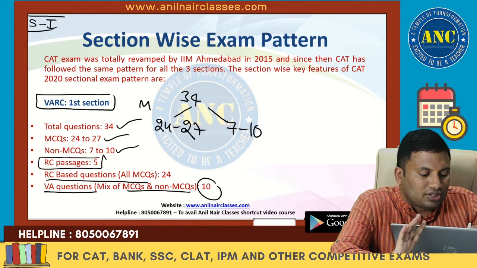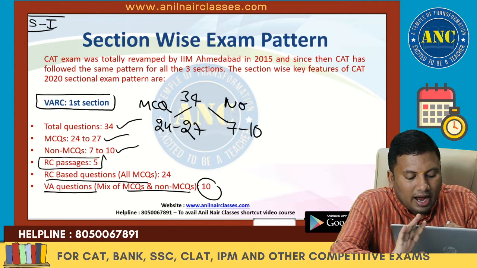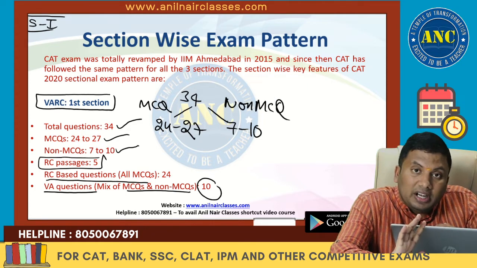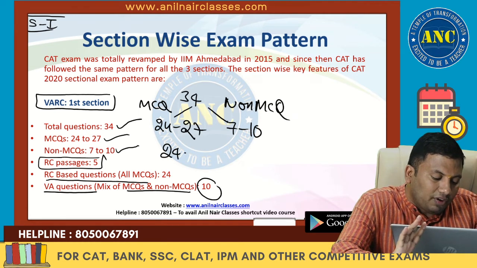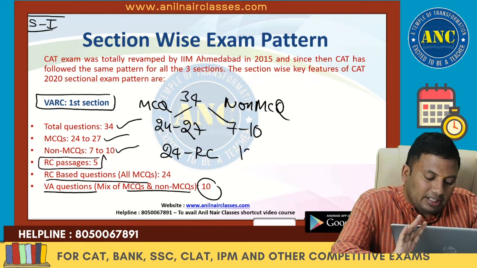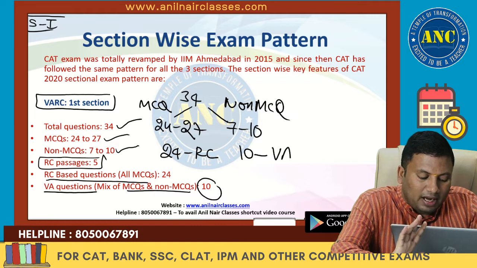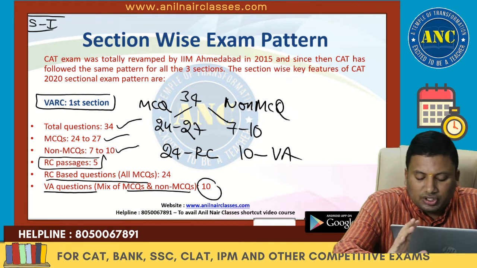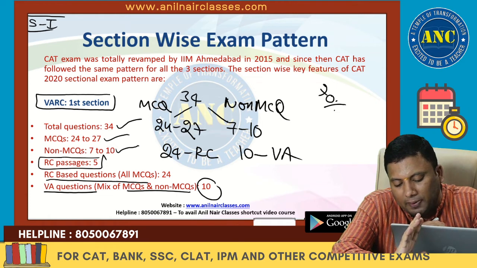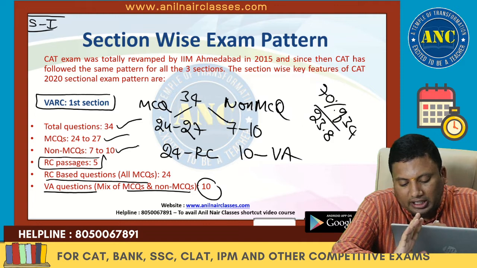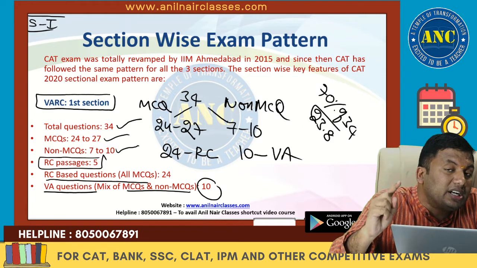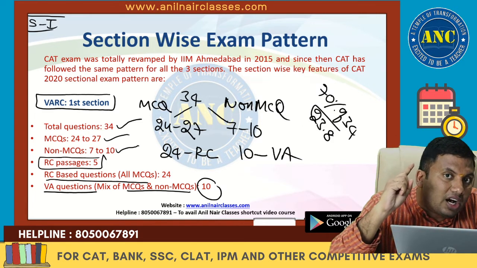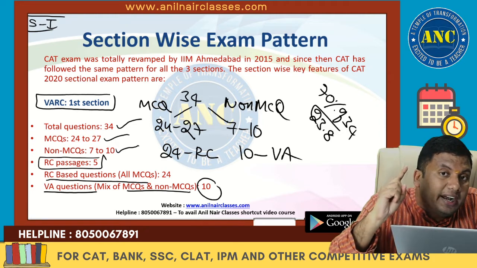First thing, MCQ versus non-MCQ. Another important thing: 24 questions are from reading comprehension and 10 questions are from verbal ability. Almost 70% of VA and RC questions, 23.8, were from reading comprehension.